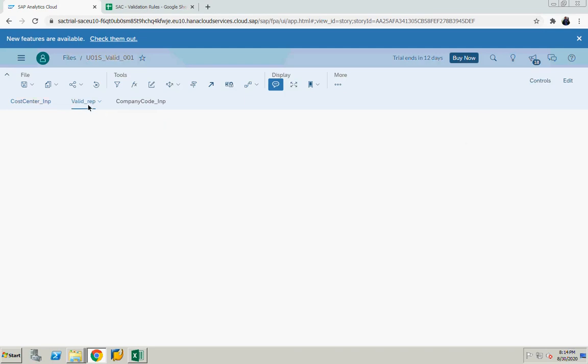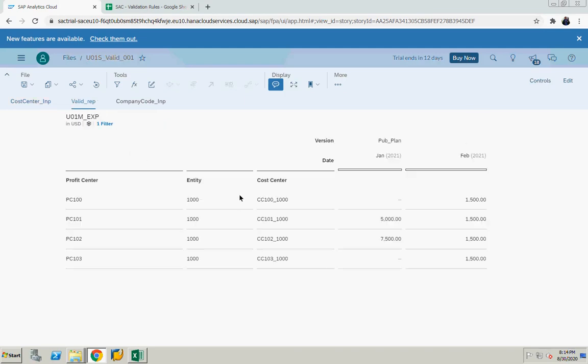Now go to validation report. Now you see PC102, this is my profit center, this is my entity 1000, and this is what I planned, CC102 1000. It's automatically derived 7500.